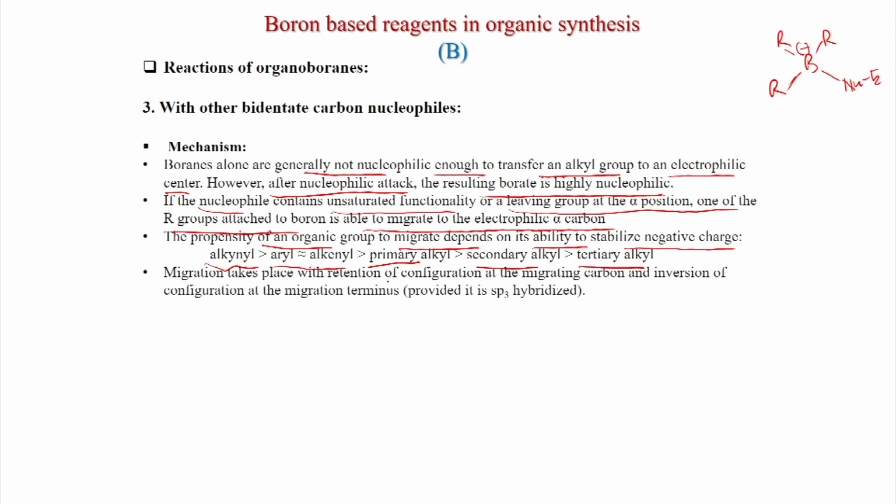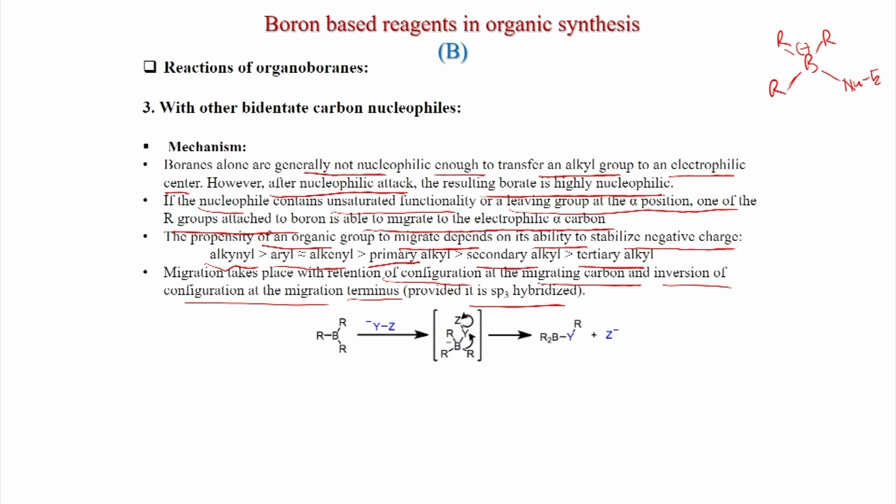Migration takes place with retention of configuration at the migrating carbon and inversion of configuration at the migration terminus, provided it is sp3 hybridized. This we have also seen: retention of configuration happens at the migrating carbon and inversion happens at the migration terminus.